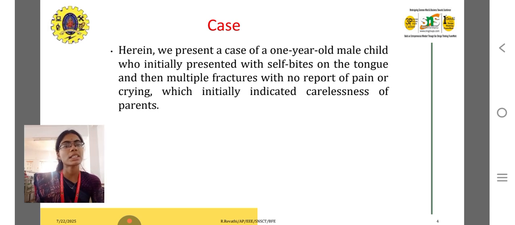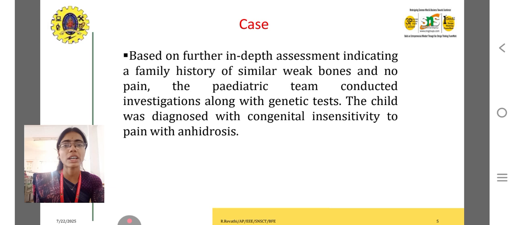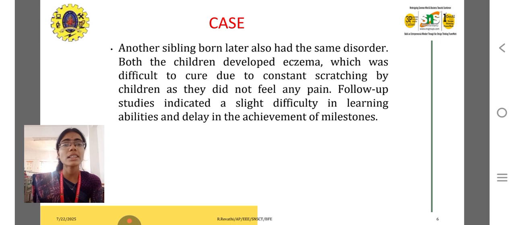So initially it was considered carelessness of the parents, but soon the doctor discovered that it is a type of recessive disease, insensitivity to pain. Further in-depth assessment indicated a family history of similar weak bones. So weak bones and no pain are a genetic disorder. The pediatric team conducted an investigation along with a genetic test. The child was diagnosed with congenital insensitivity to pain with anhidrosis. Another sibling was born later, a few days after, and another child in the family had the same disorder.